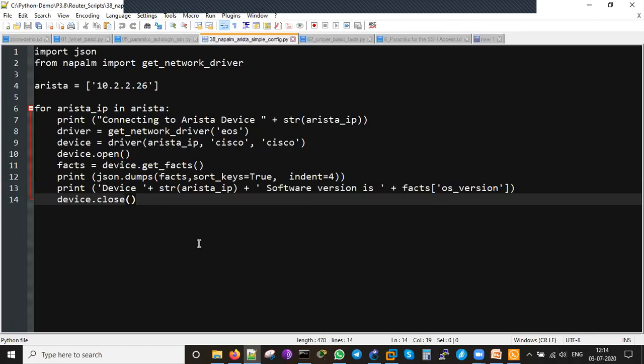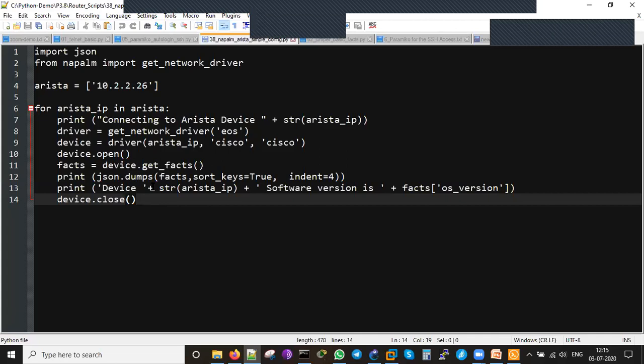Get the facts, in the sense, what are the facts we are going to get? Get facts in the sense like show version, what is the software version, how many interfaces are there, how many are up and running. These are all very much like healthy things which we are going to see. Very normal commands: show version command, show IP interface brief command, show environment commands. These are all the things which come under the device get facts. Then print it whenever it is coming up.